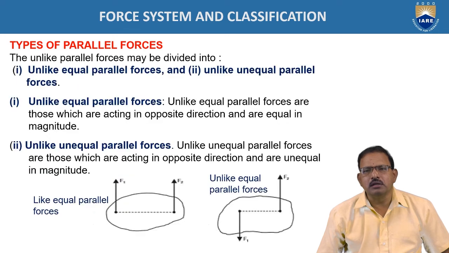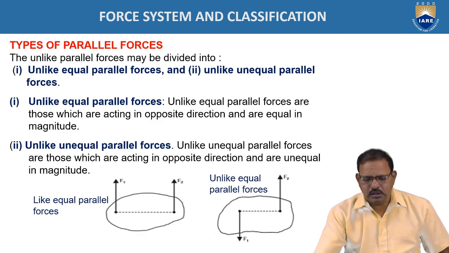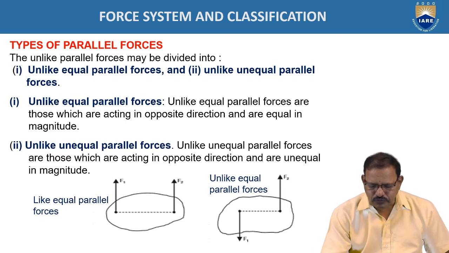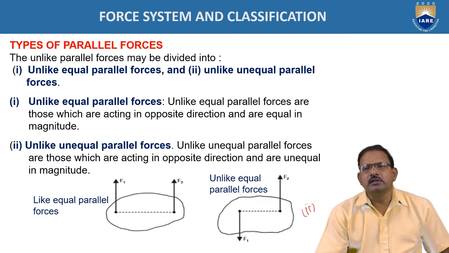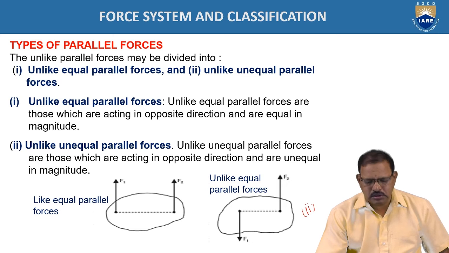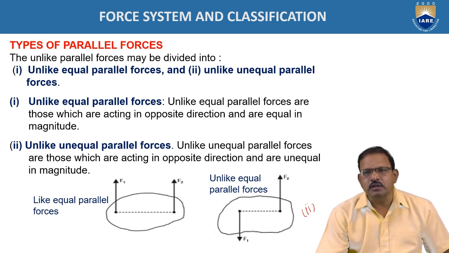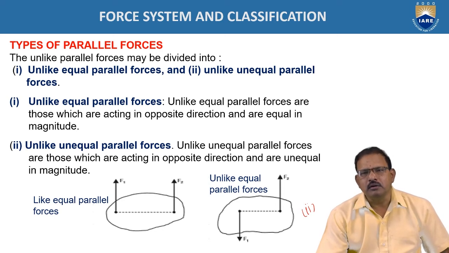Here in this figure, F1 and F2 are the forces which are acting in opposite directions and separated by a certain distance. These forces are called unlike parallel forces. If they have the same magnitude, these are called unlike equal parallel forces. If the magnitude is different, it is called unlike unequal parallel forces.